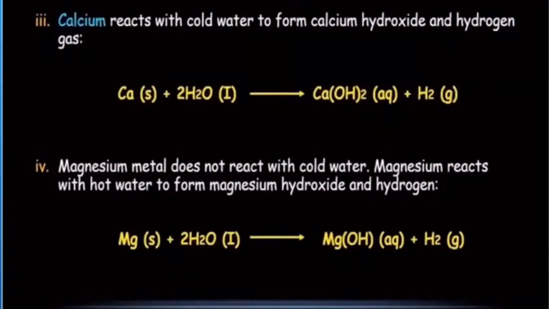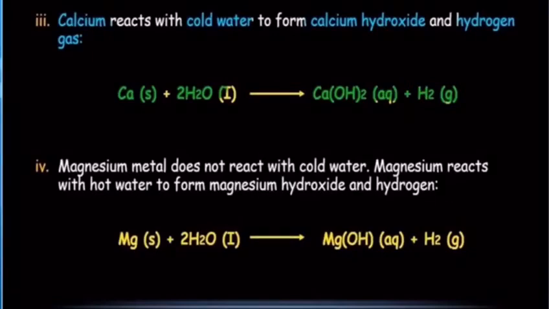Now the next example is calcium, which reacts with cold water, but it does not release as much heat, so it does not catch fire. It also forms calcium hydroxide and hydrogen gas. So Ca plus H2O gives Ca(OH)2 plus H2. It is a chemical equation.